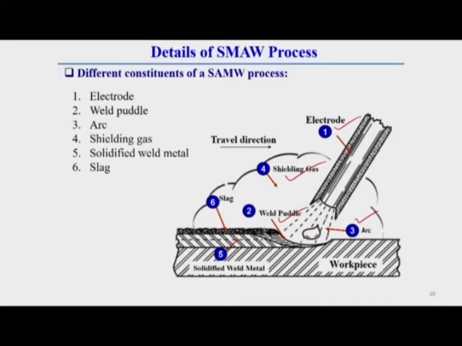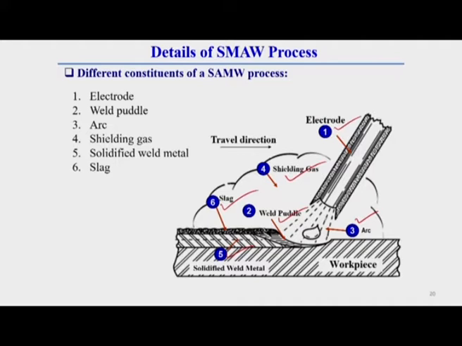Then there is slag. After burning, the slag floats over the solidified weld metal and solidifies; this is generally called slag, and this is the solidified weld metal. So, these are the different constituents of the SMAW process. I will discuss these constituents in detail in the subsequent slides.